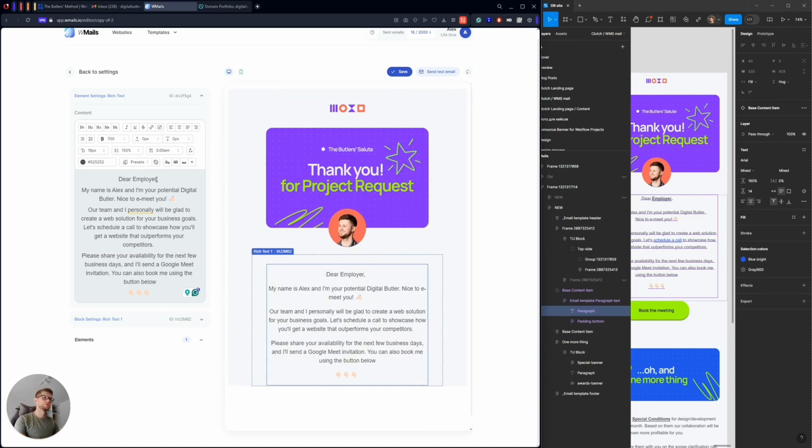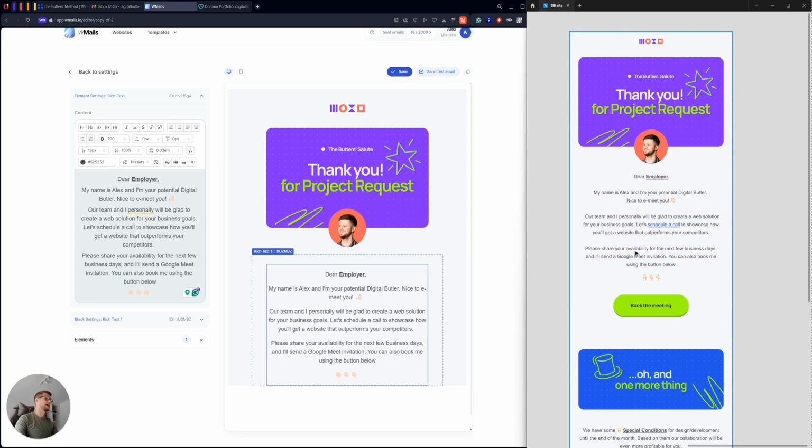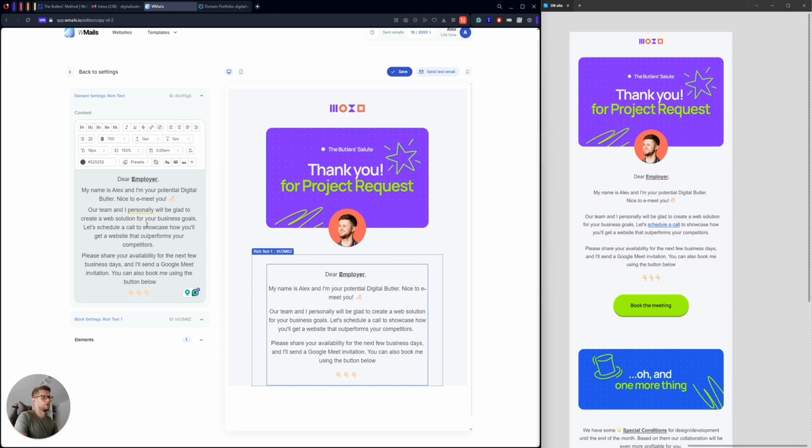What I want to do is highlight this text and make it black. So I will make it bold, and I will also underline it. I can basically use key combinations, so Control U or Command U on Mac to underline, or I can play with these icons too. Okay, so moving forward, I think this text already looks nice. If we compare it with our design, okay, we have a link here. Let's schedule a call.